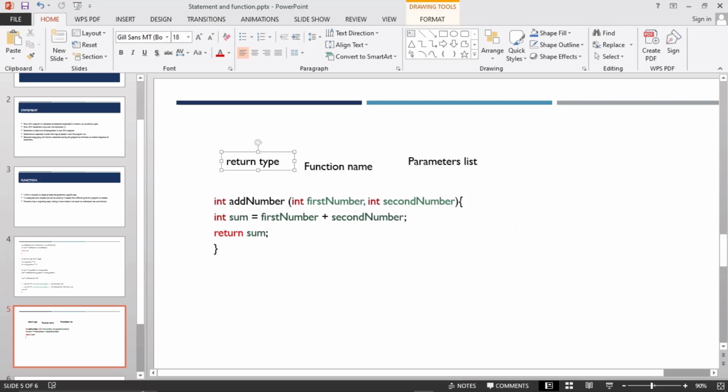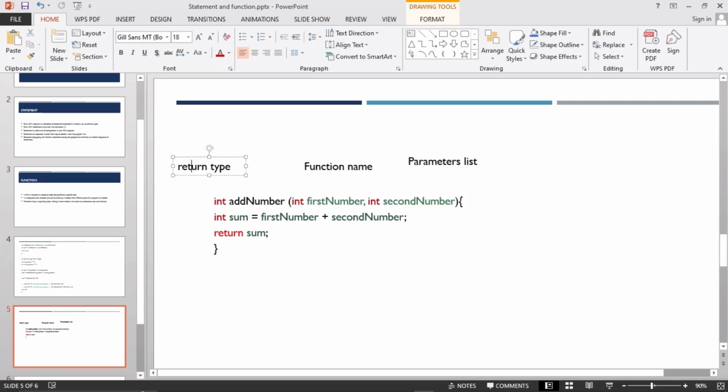First of all, this int you see here is called the return type. It's called an integer, and it returns a number. I'll be explaining that more in the next lecture, but I want you to understand that int is an integer, which returns a whole number.